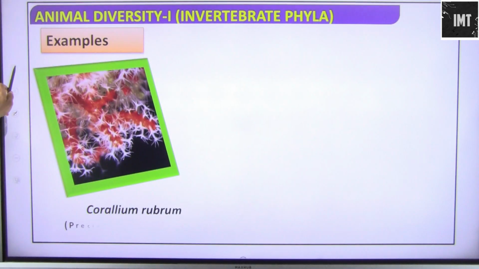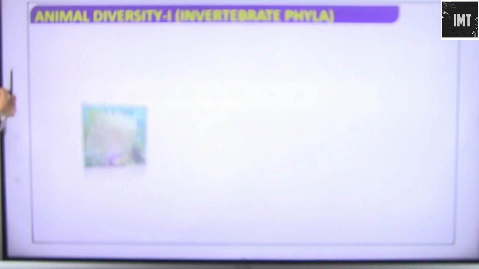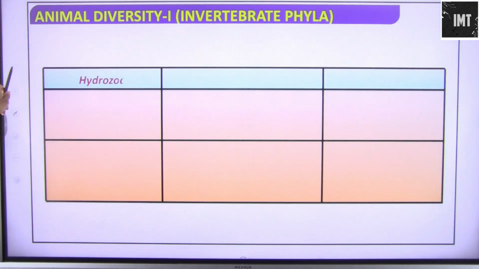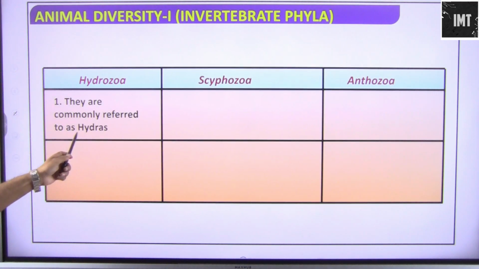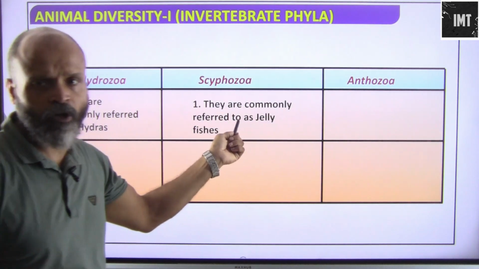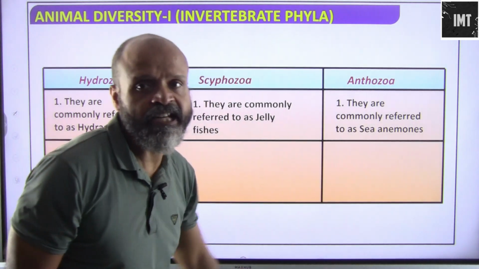Examples: Corallium rubrum, precious red stone coral. Then we have Adamsia, the sea anemone. Then Gorgonia, the sea fan, and Pennatula, the sea pen. All these are examples. Hydrozoa are commonly referred to as hydras, Scyphozoa are commonly referred to as jellyfishes, and Anthozoa are commonly referred to as sea anemones. We are just seeing the differences.